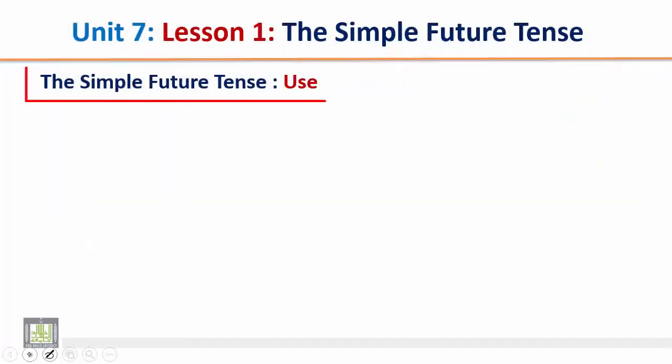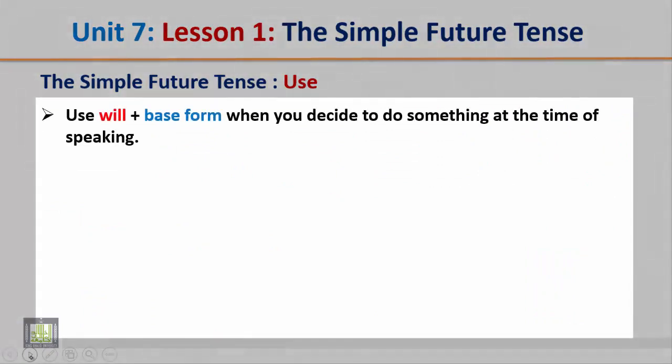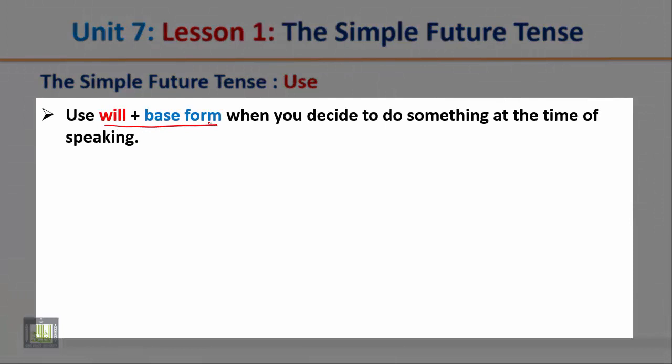The simple future tense, the use. Use will plus the base form of the verb when you decide to do something at the time of speaking. We use the simple future tense when you decide now at the time of speaking to do something in the coming future.